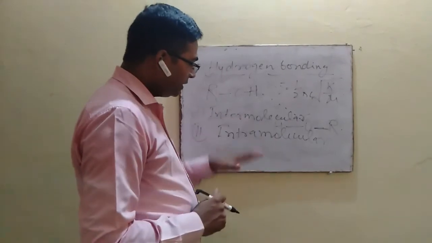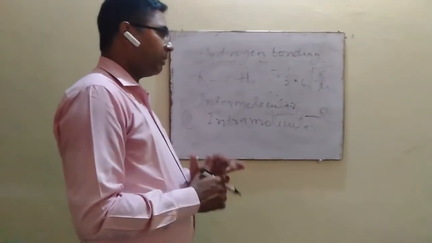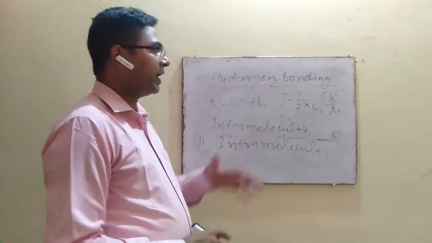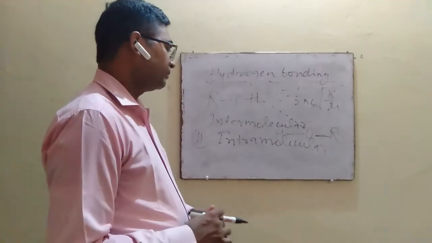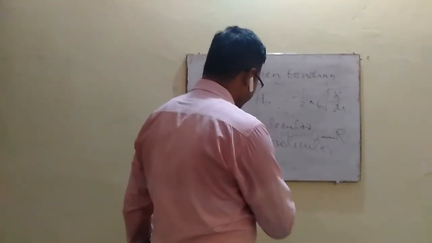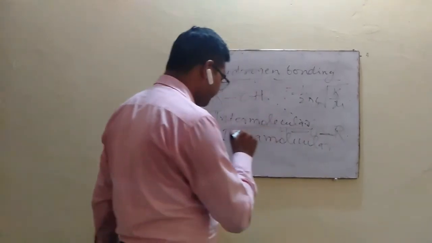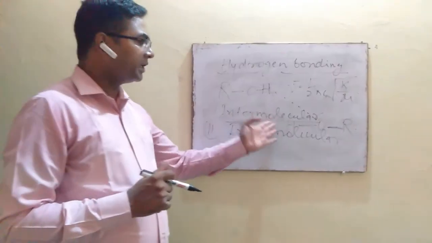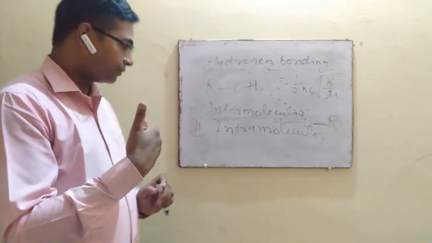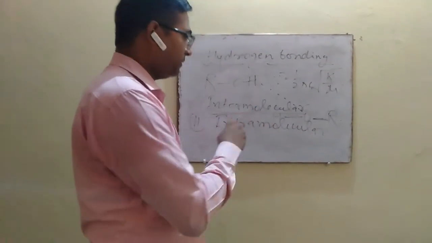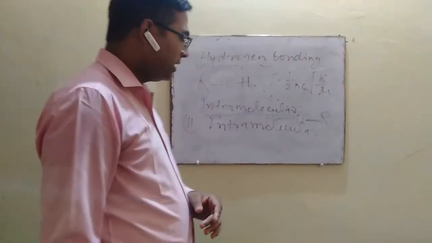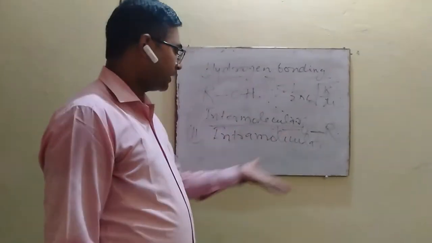So both intramolecular and intermolecular hydrogen bonds depend on the temperature. As the temperature increases, the chances of hydrogen bonding decrease. Another thing is that the strength of intermolecular hydrogen bonding increases as the concentration increases, but when the sample is diluted, the chances of intermolecular hydrogen bonding decrease,